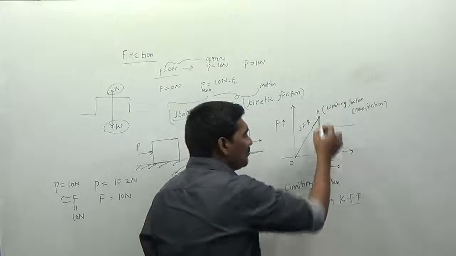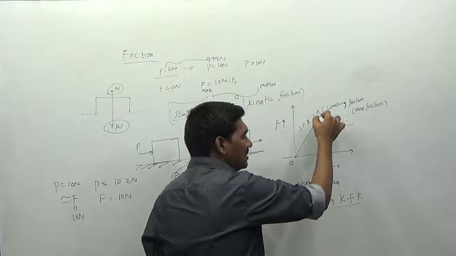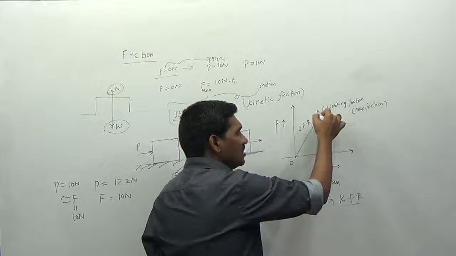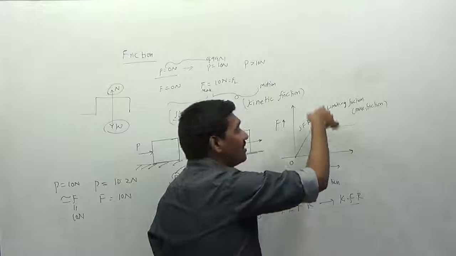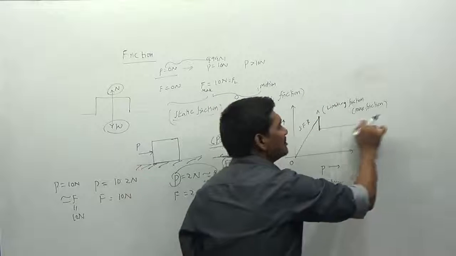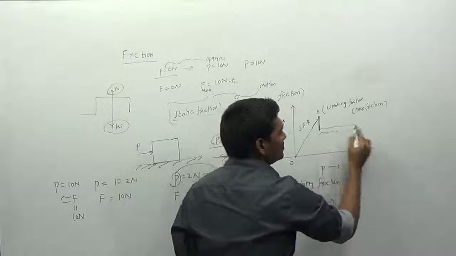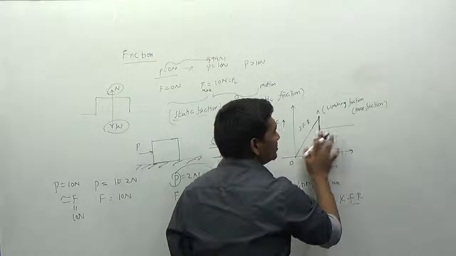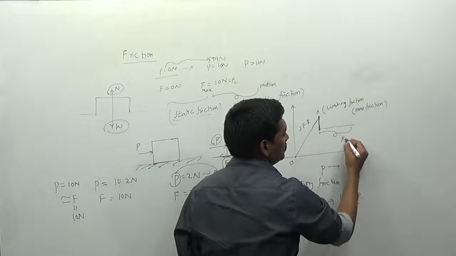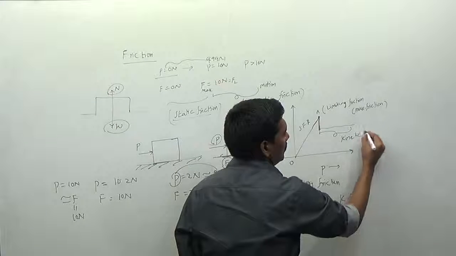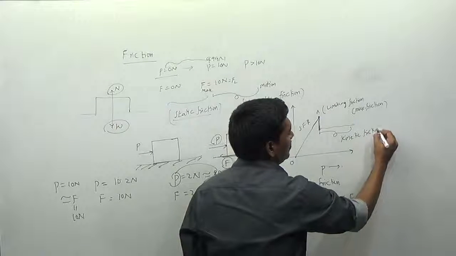After crossing point A, the frictional force is reduced, and after reaching the minimum limit, it remains constant. This total region is called the kinetic friction range, the friction experienced by the body.